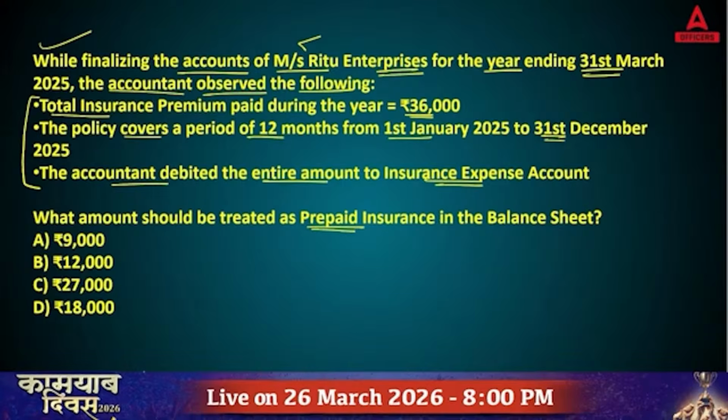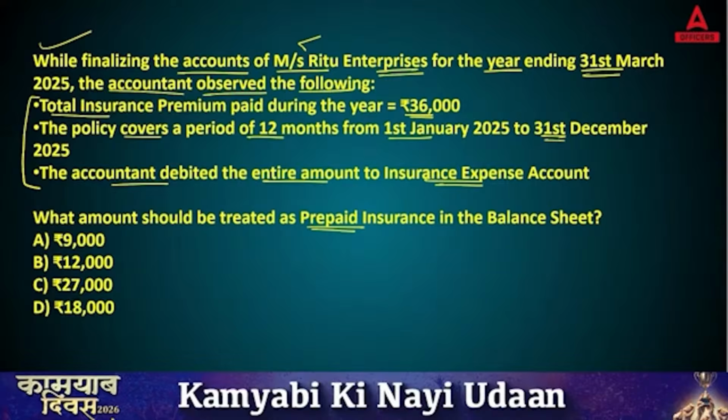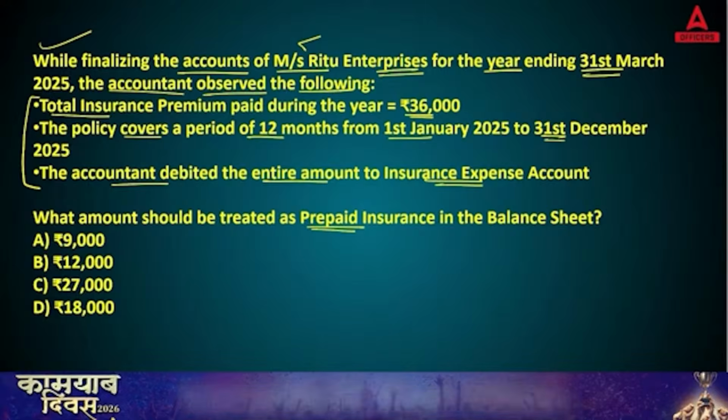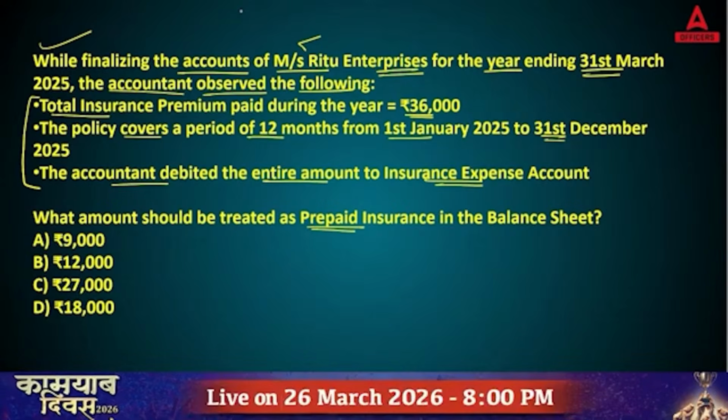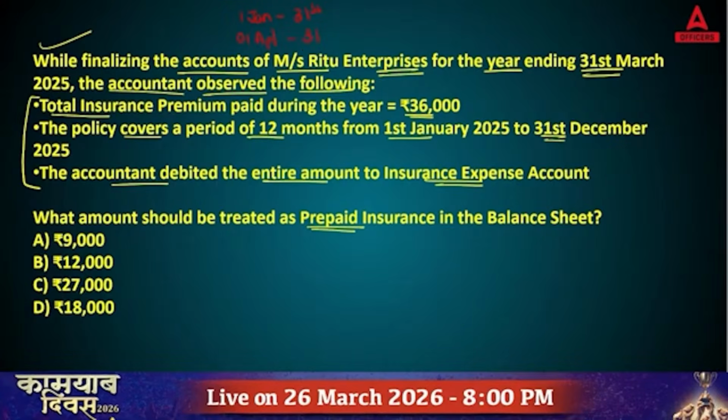Acha, before we discuss this question, tell me, in India, which accounting year are we following? Is it 1st January till 31st December, or 1st April till 31st March?